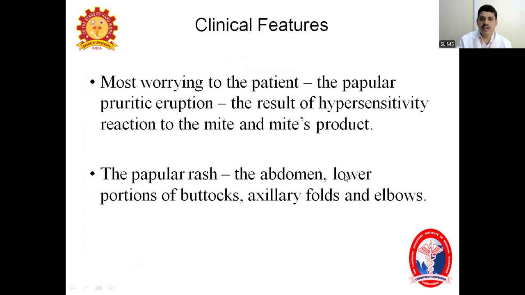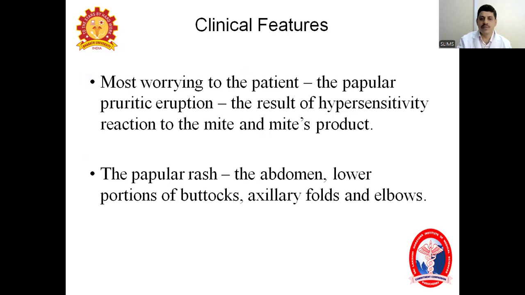Coming to the clinical features, the most worrying feature to the patient is, as we told, a papular pruritic eruption, meaning very severely itchy papules. Papules are well circumscribed, raised erythematous skin lesions of less than 5 mm diameter. Initially they are present most commonly over the web spaces, wrists, cubital fossa, anterior axillary fold, genital areas, and umbilicus. This itching is the result of a hypersensitivity reaction to the mite and the mite's products, called scybala.